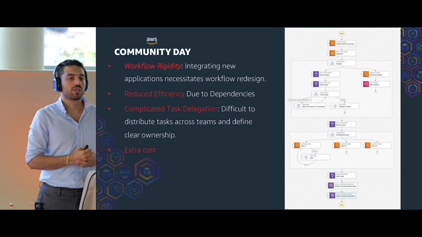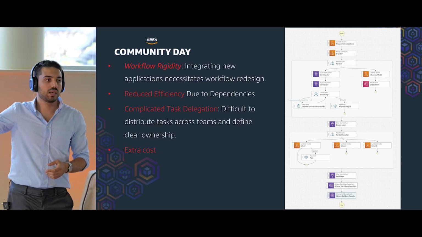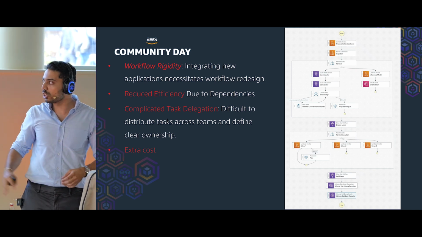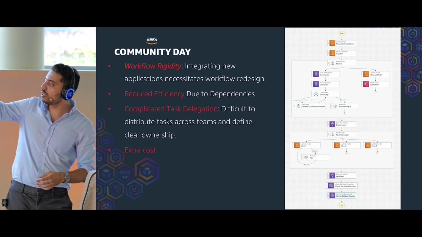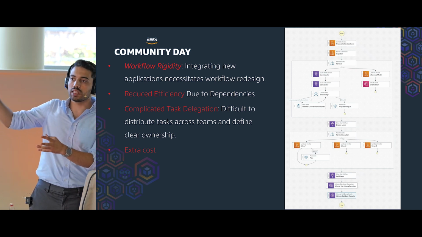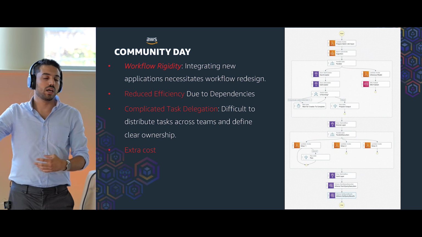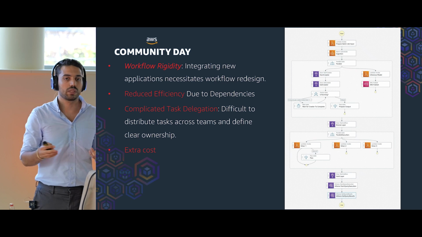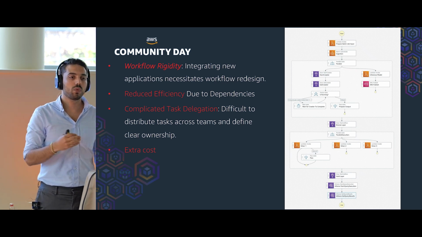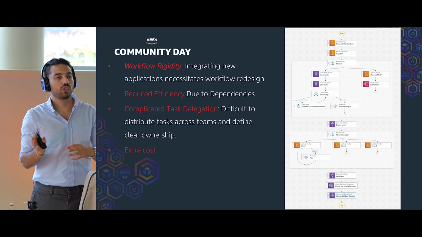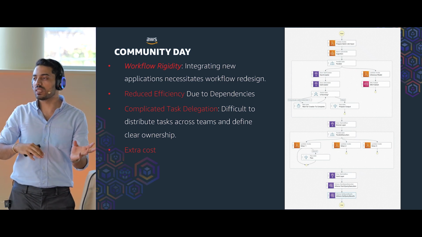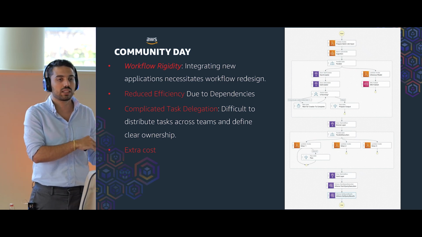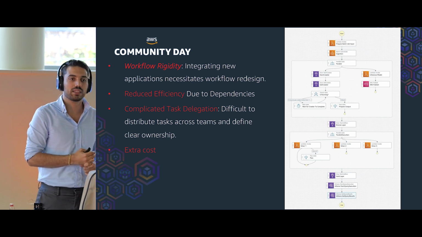Now let's talk about the downsides of this. The difference of this orchestration pipeline from the previous slide is that I have tried to add 2 more applications here. Here we have a Lambda that is doing decision making on the go. For example, imagine the data that we are passing here is reviews from social media, and we want to see if some reviews have negative sentiments. We want to do a sentiment analysis here, and then send a message to the customer support team to go check what exactly has happened to that client who has written that bad review.